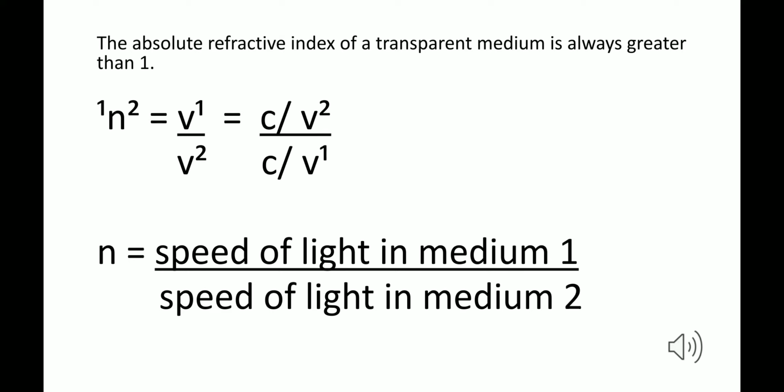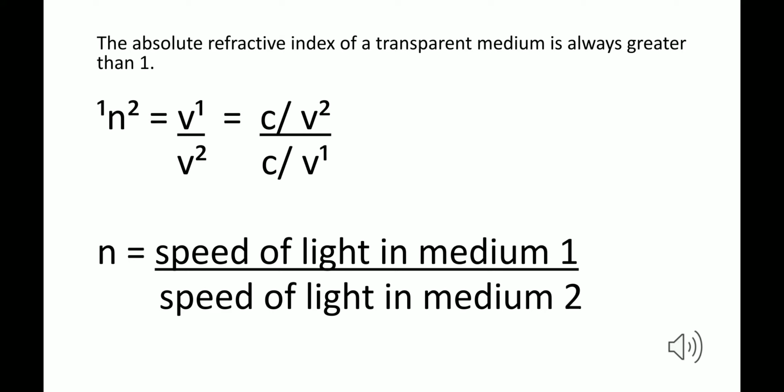So we have speed of light in air in the numerator. If the numerator is big and the denominator is small, the value will always be 1 or greater than 1. It cannot be less than 1, because the denominator cannot be more than the numerator, because nothing moves faster than light in air or vacuum. Therefore, the absolute refractive index of a transparent medium is always greater than 1. I hope this is clear.